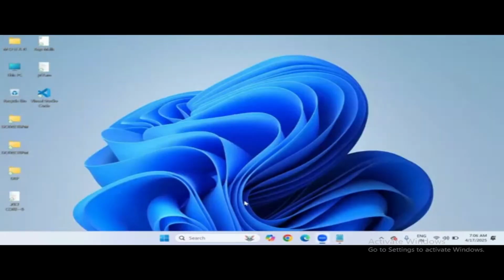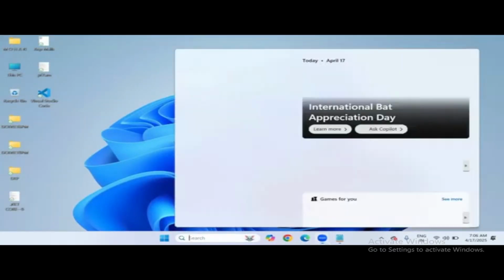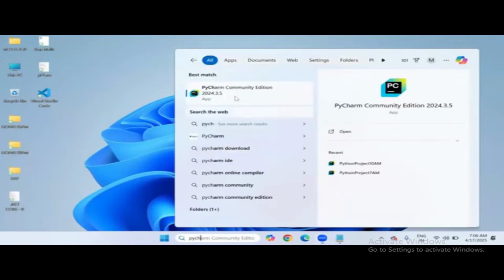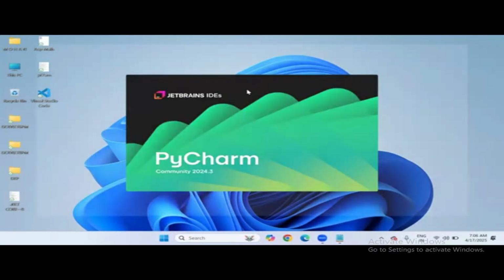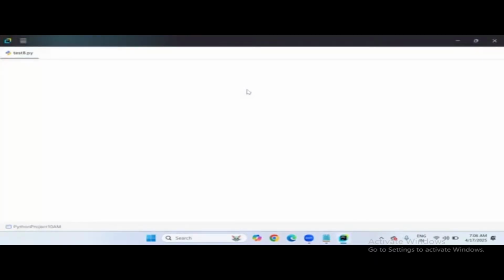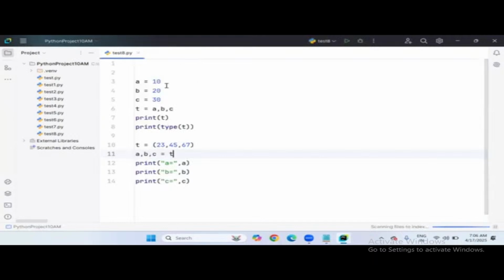So first of all, to enter into PyCharm, go to search and simply type PyCharm. There you will find PyCharm Community Edition, right? Click on it, PyCharm Community Edition. The project I worked on most recently is opening directly. But notice this is not your project, okay? It is looking like Python project 10 AM. But how to open your project?